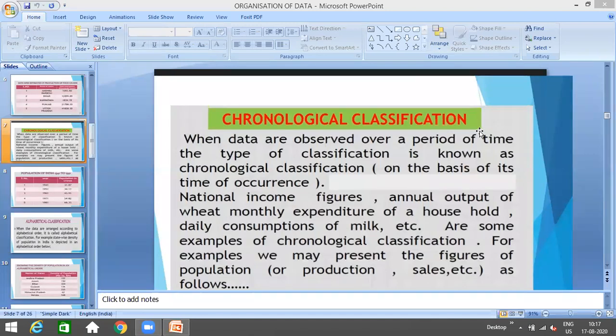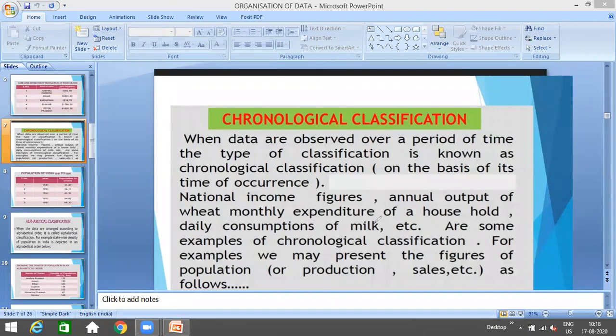For example, what is the birth rate in India? So the birth rate in India, when I am arranging the data, and I said the birth rate in India since 2011 to 2020 is in following way. 2011, 4%. 2012, 6%. 2013, 6.4%. 2014, 4%. 2015, 3%, which means whenever the data is arranged in a chronological order, उसको हम क्या बोलते हैं, that is known as the chronological classification of data.